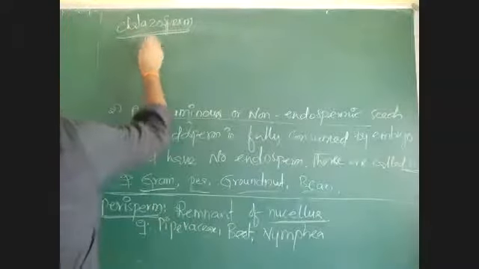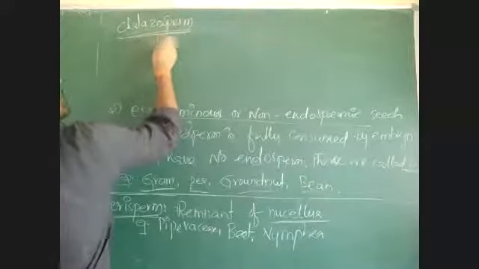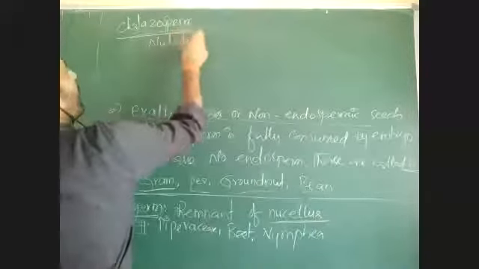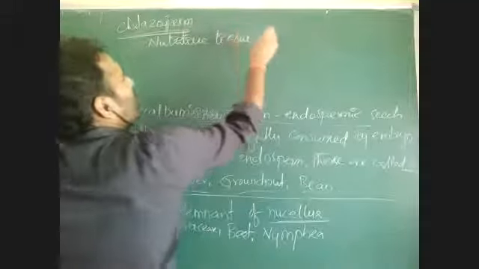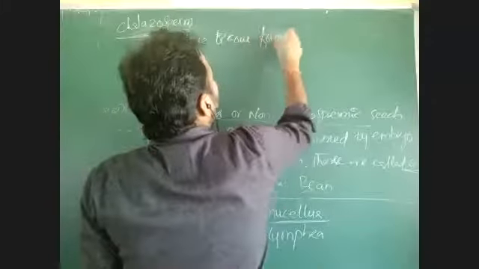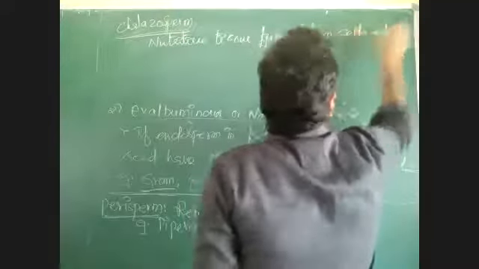We can say it is a nutritive tissue formed from cells at the chalazal end. Like endosperm, it is also a nutritive tissue, and that is called chalazosperm.